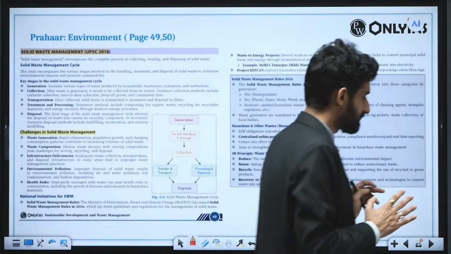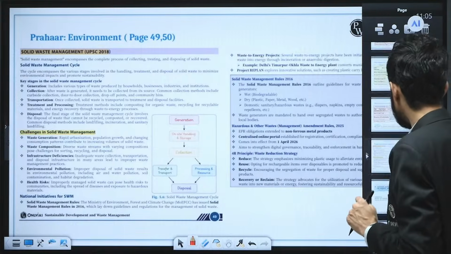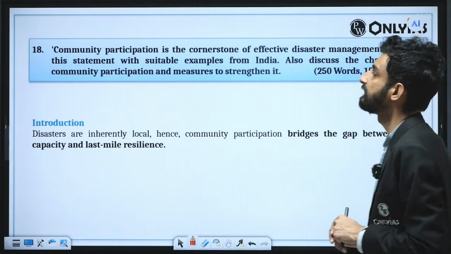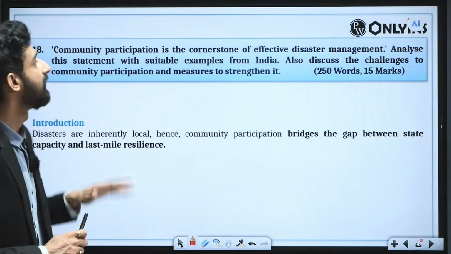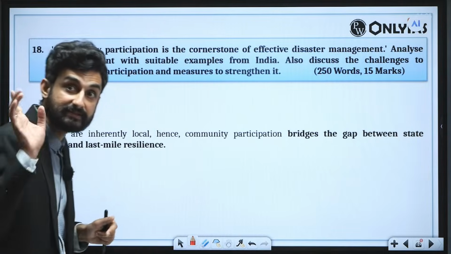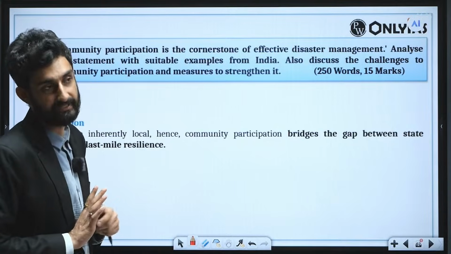The last question that we have is this. Again, it is a 15 marker, 250 words, 3 pages are given by UPSC. Again, a very beautiful question, yet simple to understand and simple to analyze.